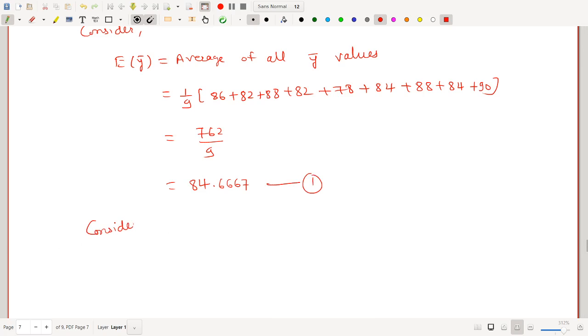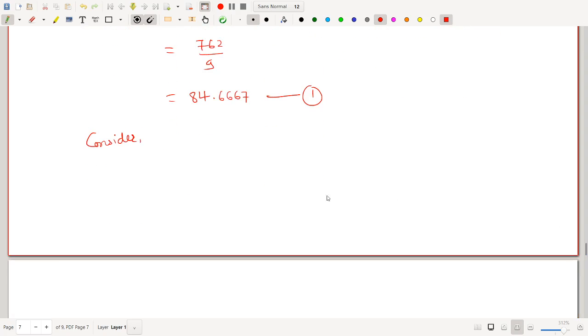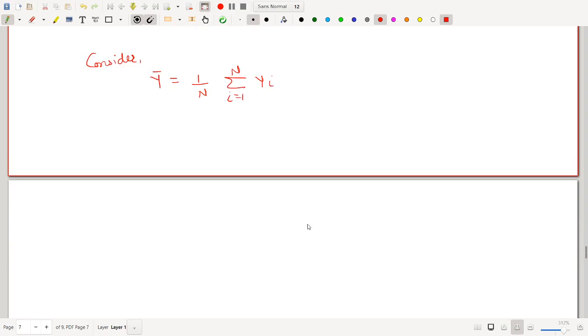Now consider capital Y bar, because we have to show whether the expected value of small y bar is equal to capital Y bar. Capital Y bar means population mean, and the population mean is obtained by 1 upon capital N summation i equal to 1 to capital N capital Y. Here capital N is 3, so this is 1 upon 3 summation i equal to 1 to 3 yi.